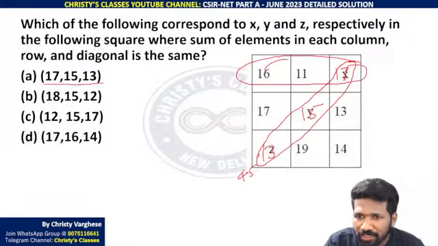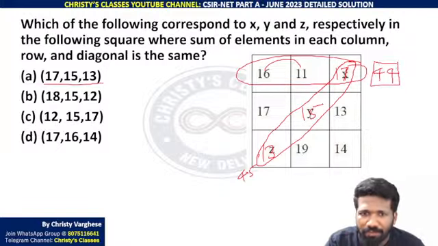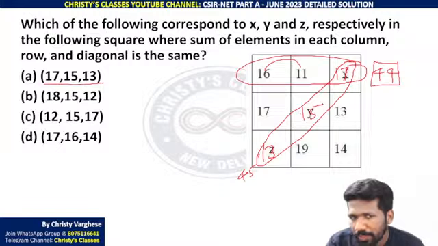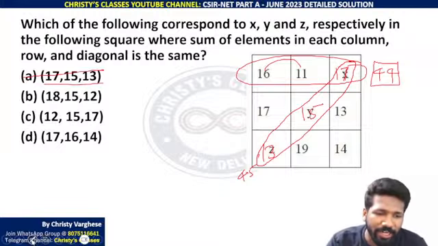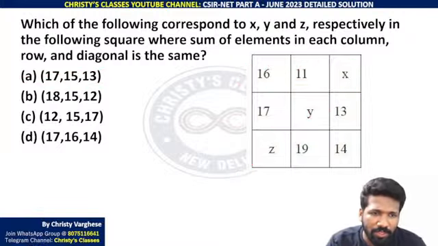Let us check. 16 plus 11, 27 plus 17 is 44. That itself contradicts. You don't have to check any further. Every diagonal, every row, every column should be equal sum. So that is not satisfied. That is why option A can be eliminated readily. You don't have to waste your time further.